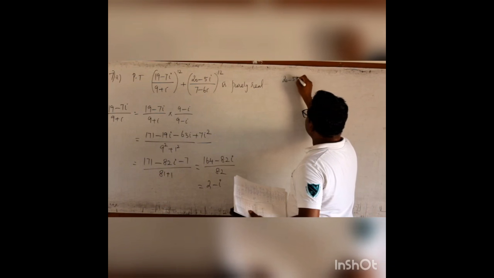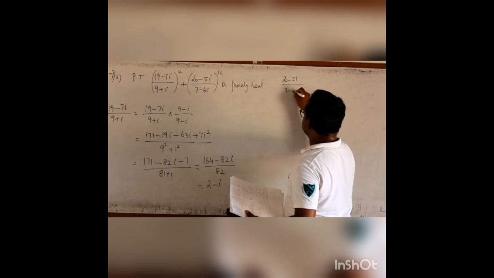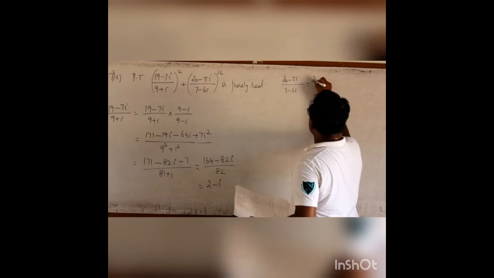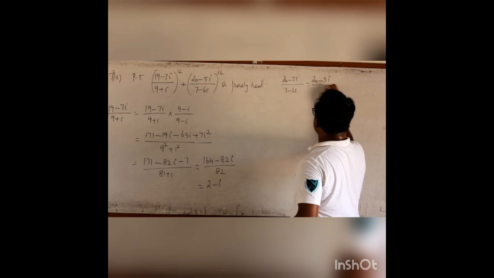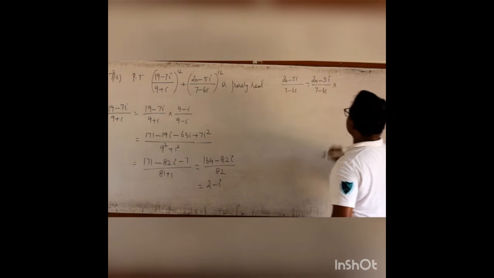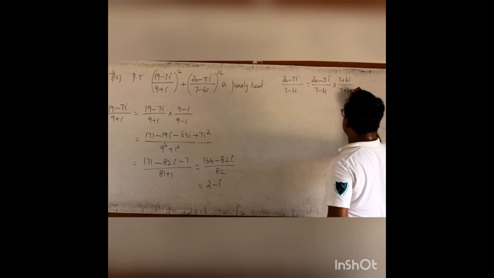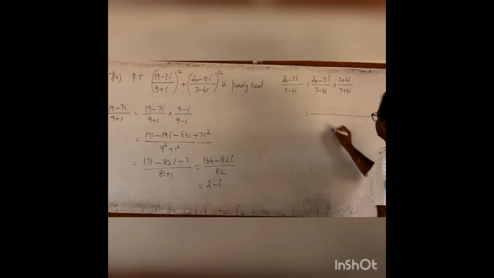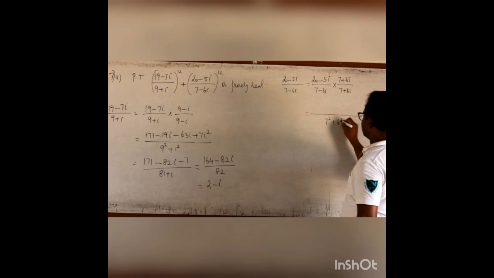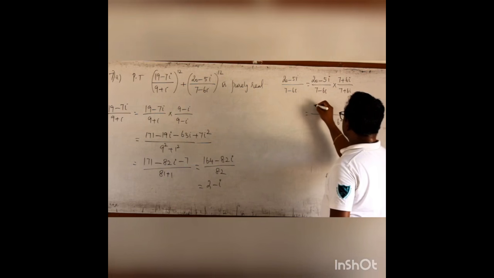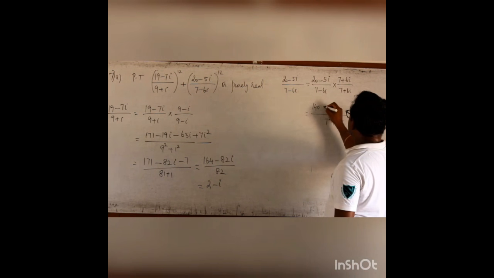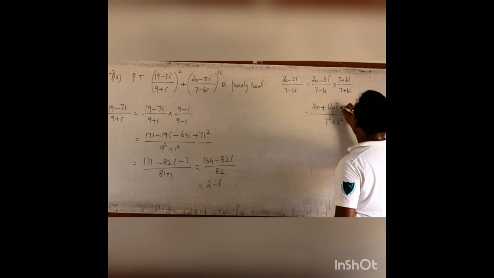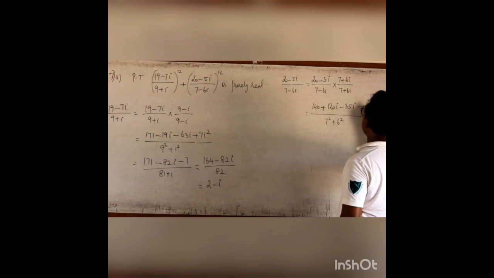20 minus 5i by 7 minus 6i. It is (20 minus 5i) by (7 minus 6i) into (7 plus 6i) by (7 plus 6i). Then the denominator becomes 7 square plus 6 square. The numerator, 2 7s are 14, so 140 plus 2 6s are 120i minus 35i minus 30i square.